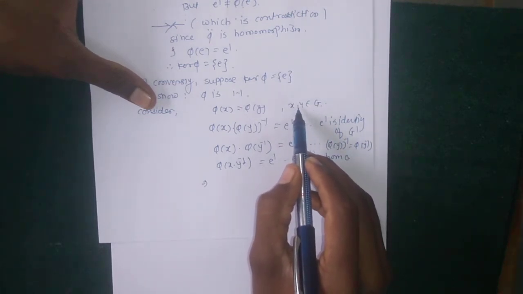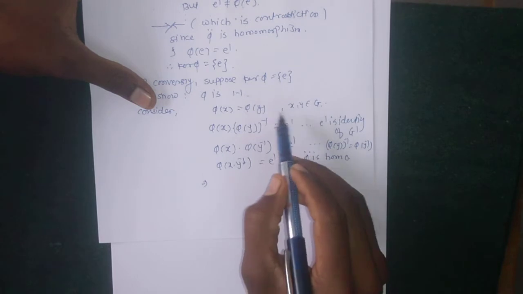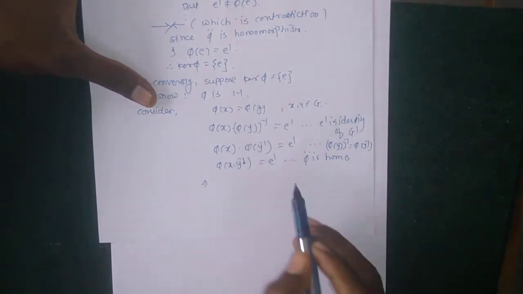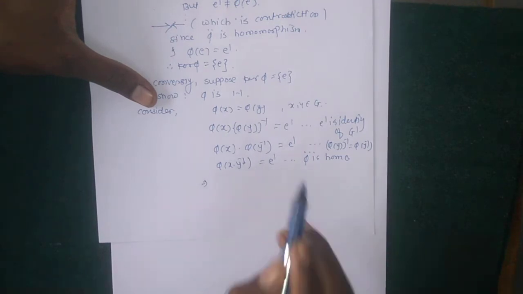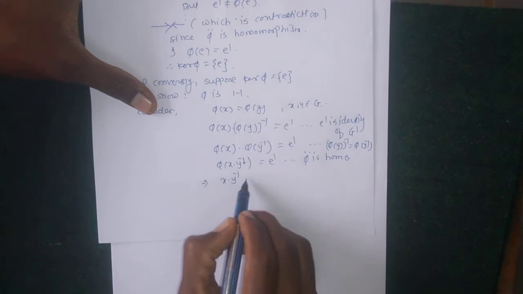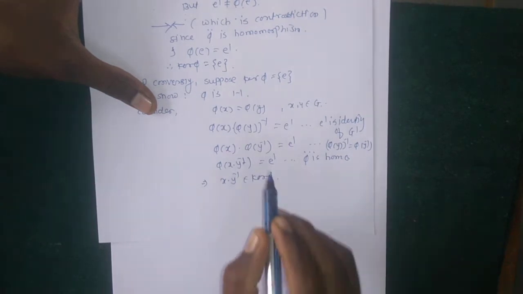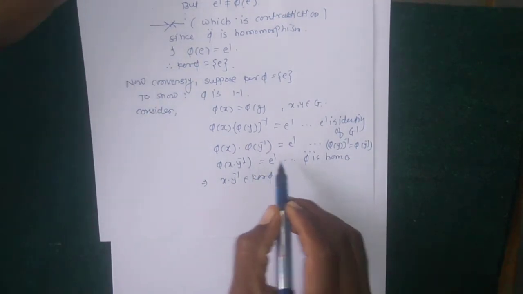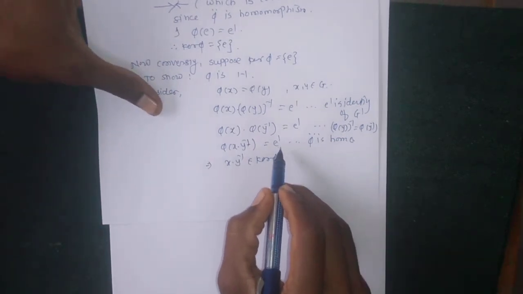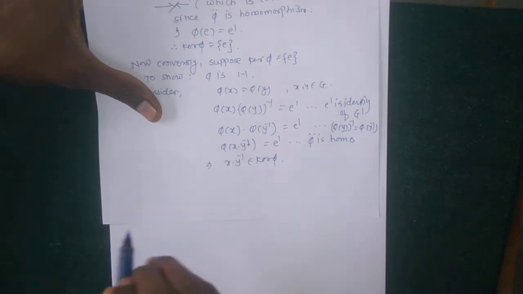Okay, so x into y inverse belongs to G, then phi function is applied on that element, their image is E dash, means identity in the codomain, therefore by definition of kernel, x into y inverse belongs to kernel phi, because their image is identity in the codomain. So by definition of kernel phi, x into y inverse belongs to kernel phi.